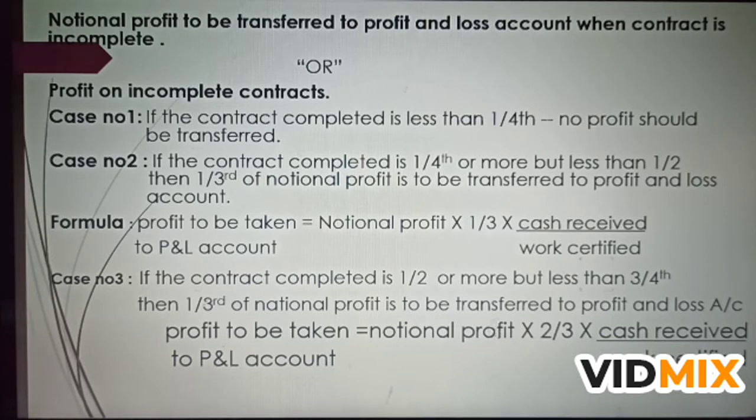And come to the next, case number 3. If the contract completed is half or more but less than 3/4, then 1/3 of the notional profit is to be transferred to profit and loss account. The profit to be taken to P&L account is equal to notional profit into 2/3 into cash received upon work certified.